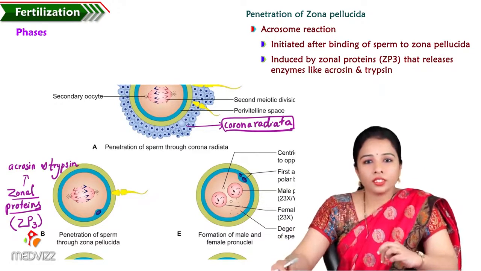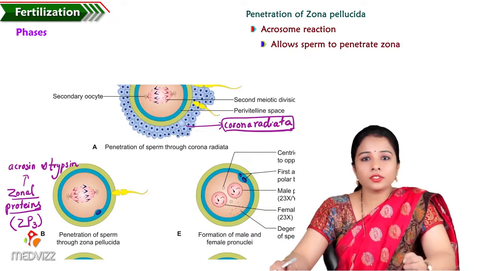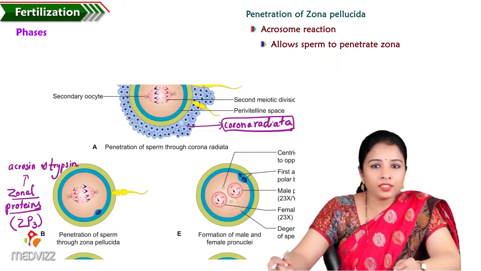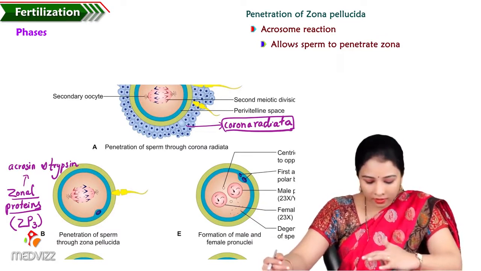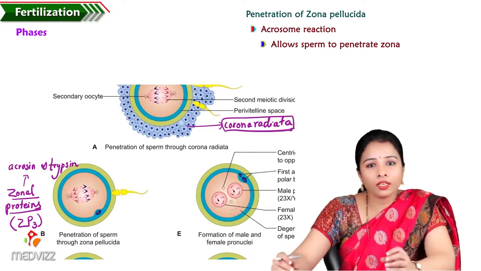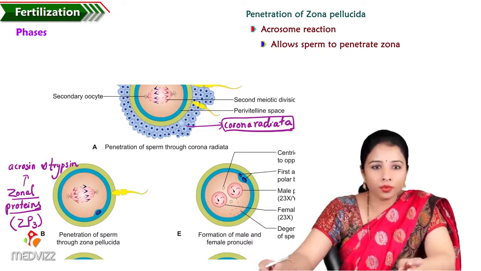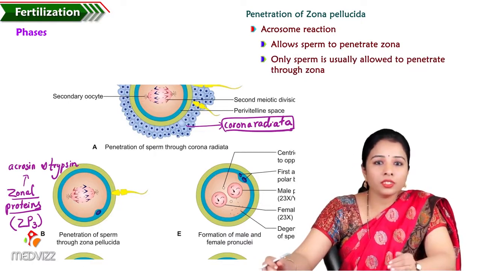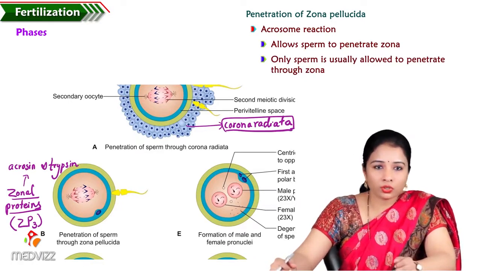So this acrosin and trypsin allow the sperm to penetrate the zona. That is the function, and also the acrosomal cap is now completely removed here. Only the sperm is allowed to penetrate through the zona.